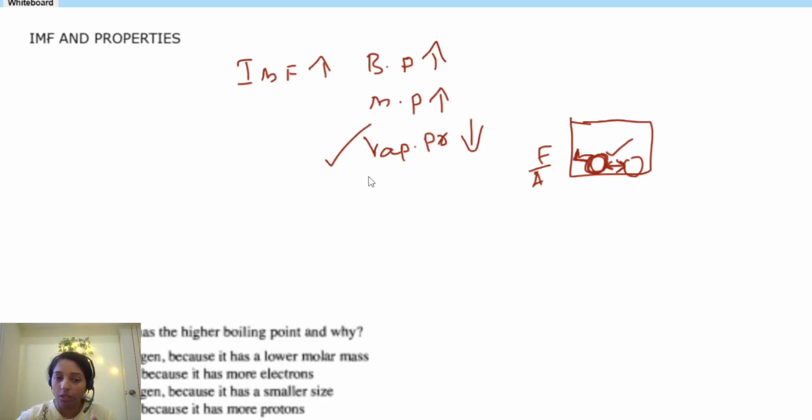So when you think about vapor pressure, there can be a question like what vapor pressure depends on. Vapor pressure depends only on two factors. One is IMF: if IMF is higher, vapor pressure will be lower. Similarly, temperature: if temperature is higher, vapor pressure will also be higher.